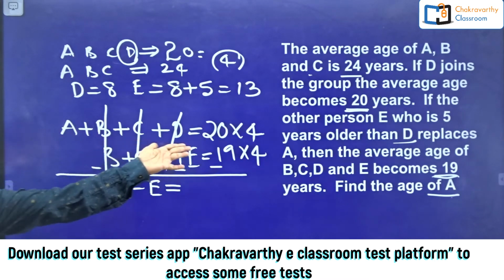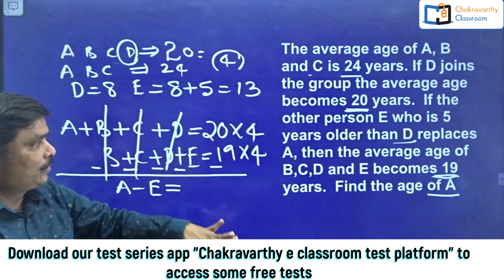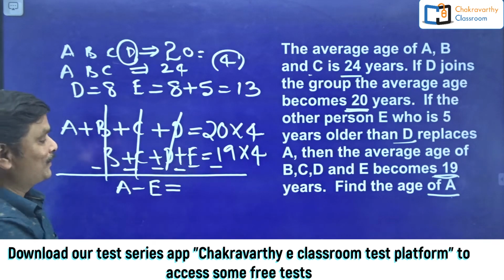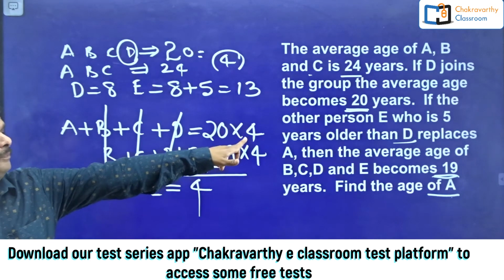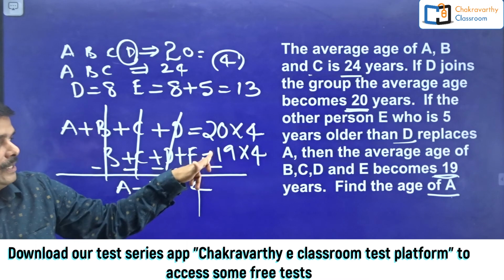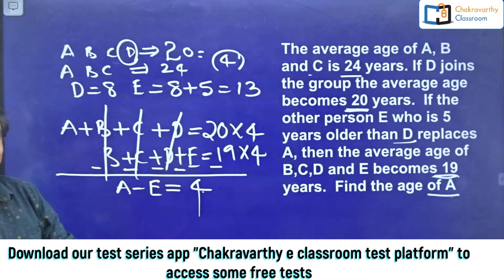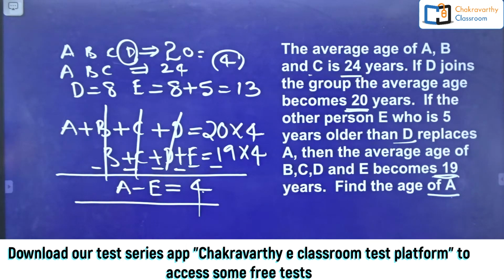Need not do that one completely. I am multiplying 4 for 20 times. From that one you need to deduct 4 multiplied for 19 times. So what is the answer here? Simply that is 4 only. So 1 time 4, that is 4. The difference between A and E's age is 4 years. What is A's age? Already I know E's age is 13.